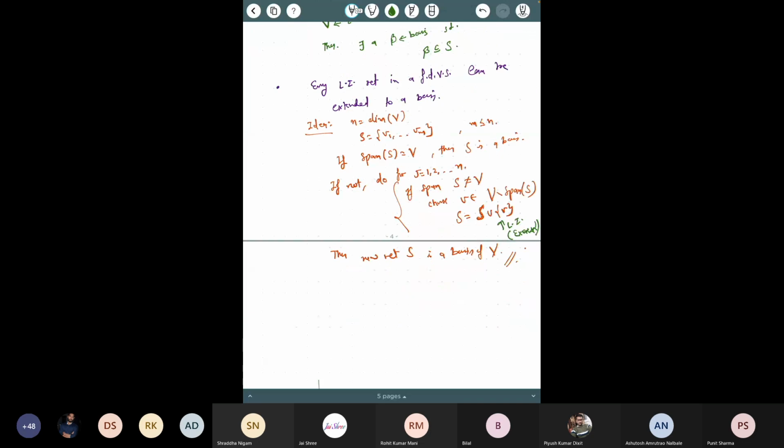Now what would be the infinite dimension analog of this? Suppose V is an infinite dimensional vector space. Sir, the process will continue if the linearly independent set is finite. If it is infinite dimension, how would you continue this? When would you stop? This process should stop somewhere, otherwise this is not of practical use.